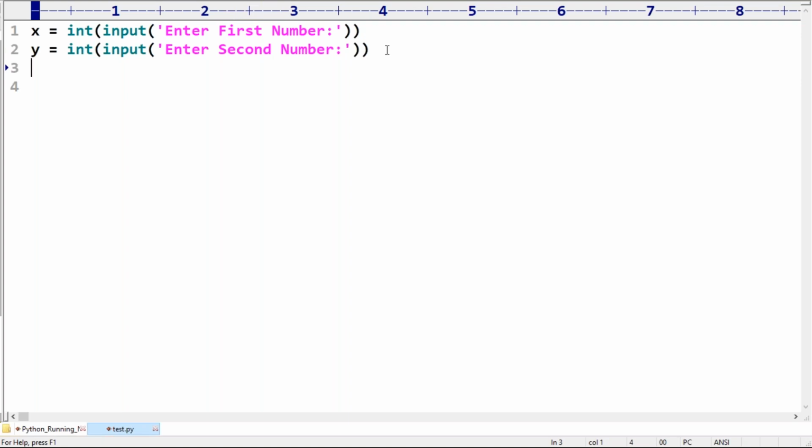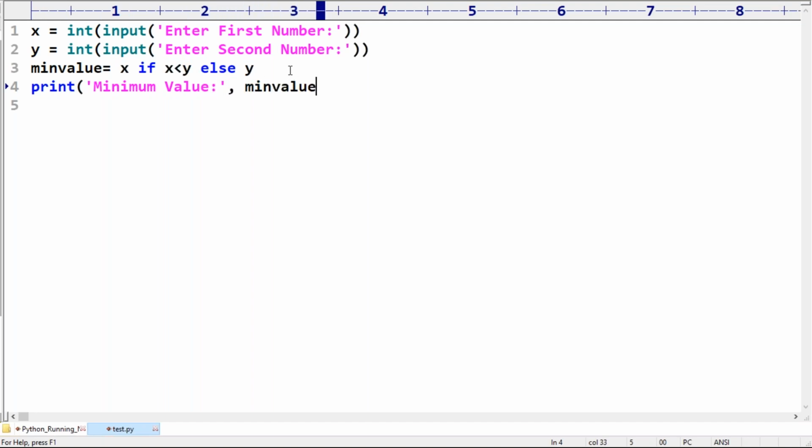Now two values I have. So min is equal to the min value: x if x less than y, else y. If x less than y, x is the min value. Else, if this condition fails, y is the min value. Then print the minimum value.